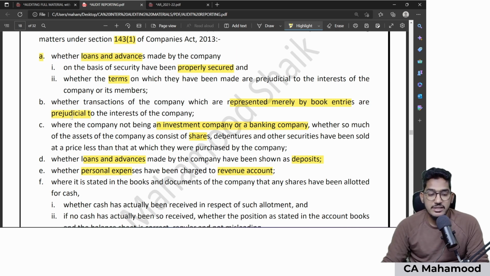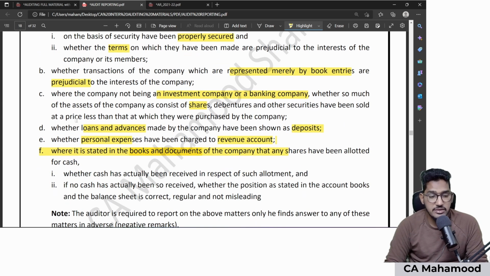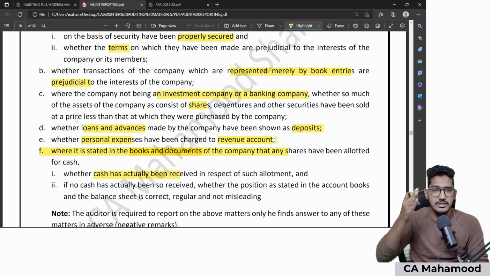And the last one, where it is stated in the books and accounts of the company that any shares have been allocated for cash. That means if you came to know that your client has issued some shares for cash, if yes, whether cash has actually been received, and in case the cash is not received, the position stated in the financial statements should be correct and not misleading. That means you should show correct position in the financial statements. Clear everyone? So these are the 6 matters.